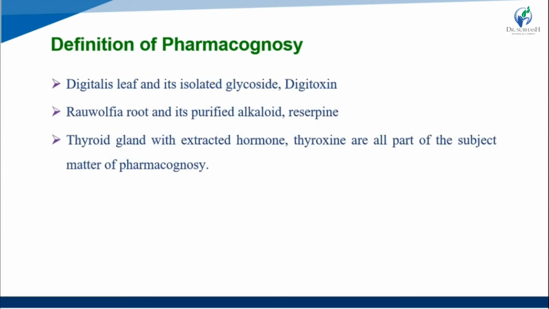Some examples are here. Digitalis leaf and its isolated glycoside: digitalis leaf undergoes a process of isolation and yields the glycoside digitoxin. Rauwolfia root is purified and the alkaloid present is reserpine. Thyroid gland with its extracted hormone thyroxine are all part of the subject matter of pharmacognosy.